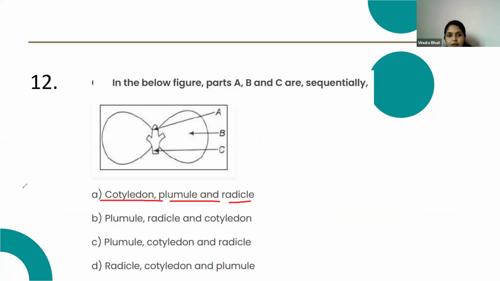It is the plumule, the part of the plant which develops into the shoot. So A is plumule. Then B is the cotyledon. B is not the radicle; B is the cotyledon and C is the radicle. So the correct answer is plumule, cotyledon, radicle, option C.